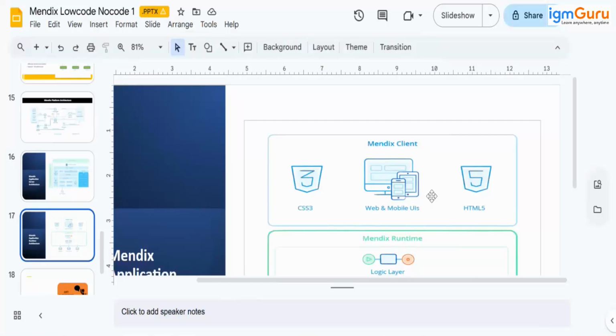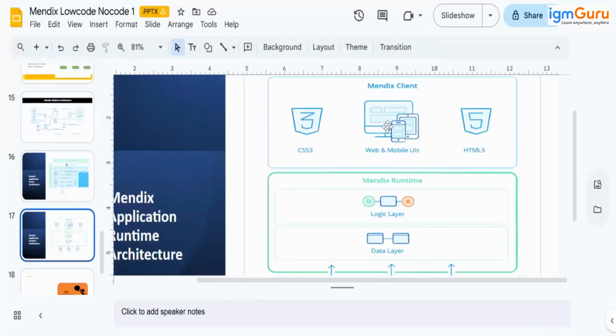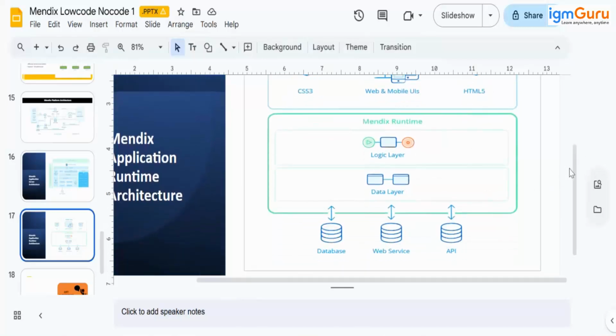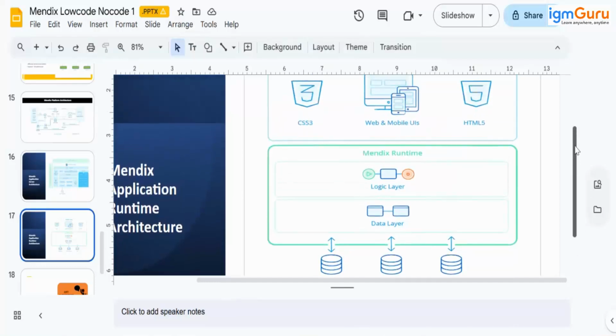Now, as this is a front end built upon CSS and everything, we can trigger JavaScript in the front end, and all these requests will be sent to Mendix runtime. Here, runtime memory and the logic layer. You can see, looking at this image, all microflows run on Mendix runtime. And here is the database server. So whenever we are creating any application, basically we are creating all three things in Mendix.